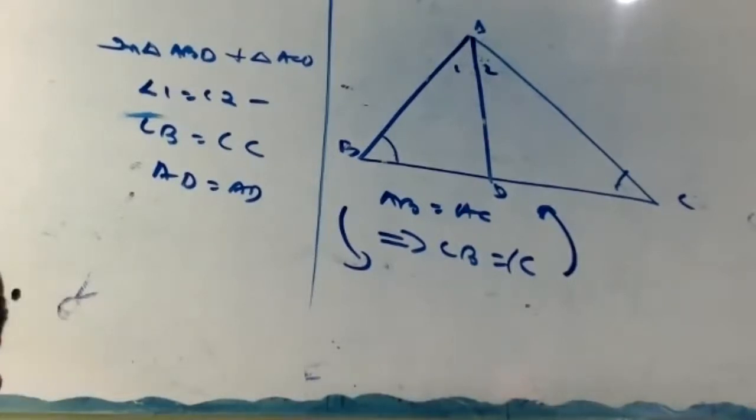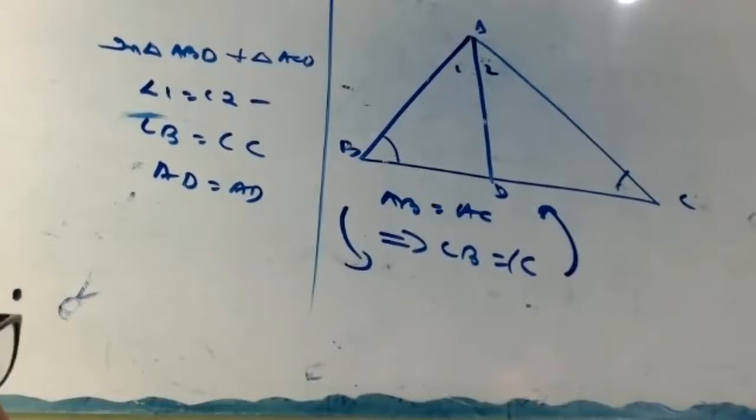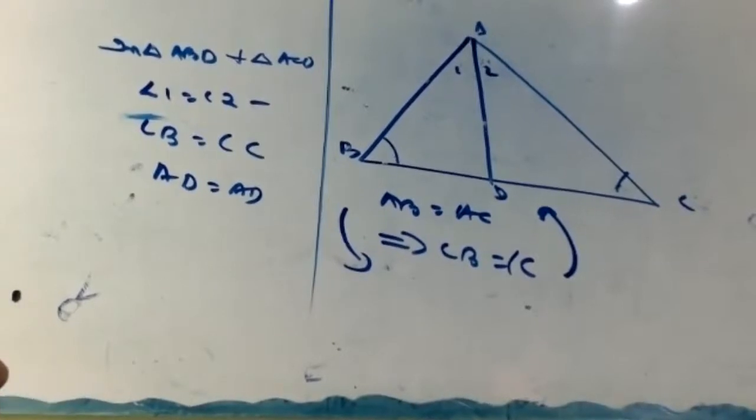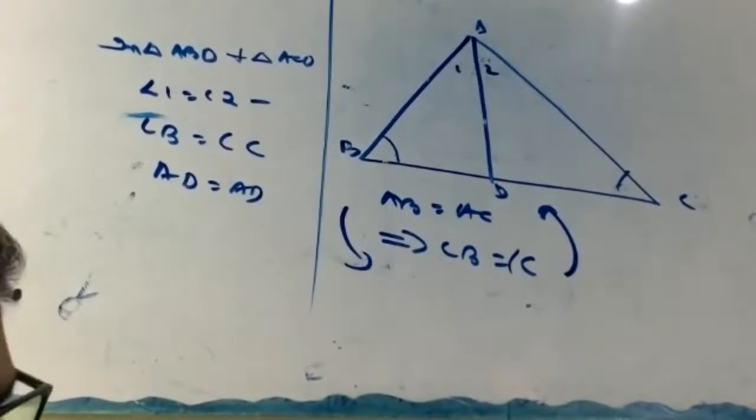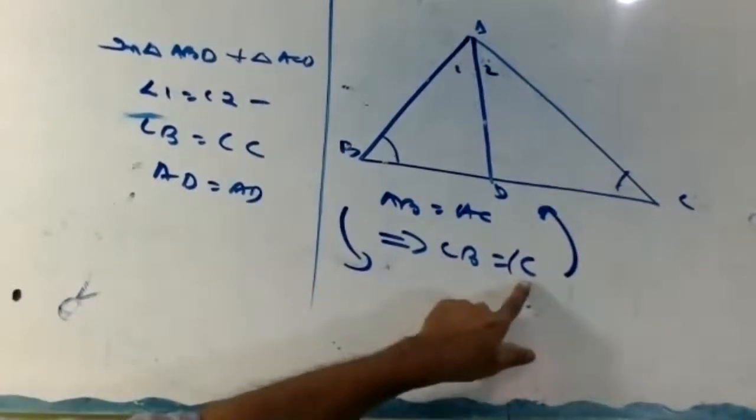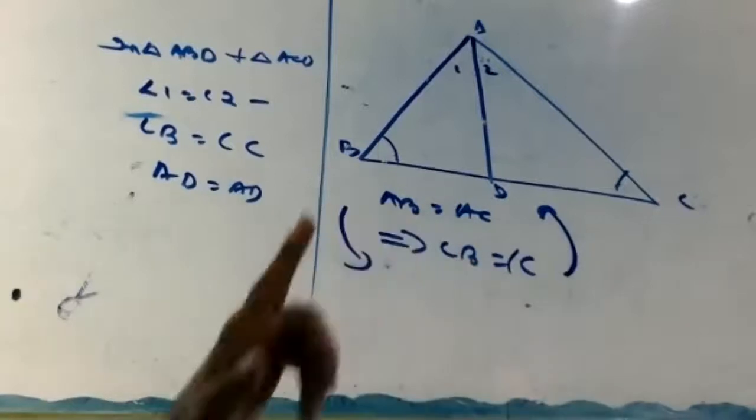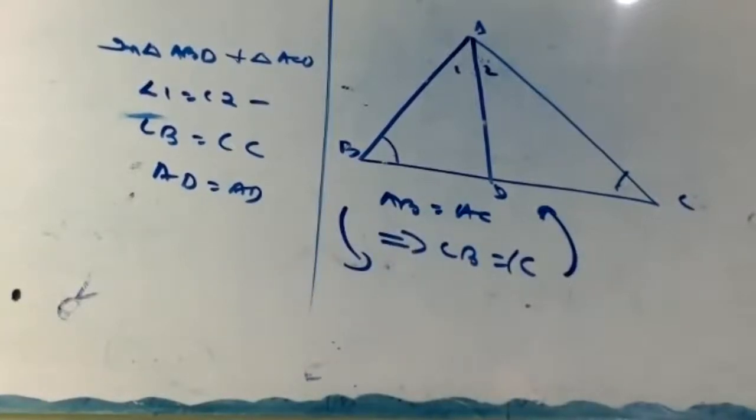This one. Okay, look at here. Here, given is what? In triangle ABC, angle B equal to angle C. To prove AB equal to AC. Original one: AB equal to AC, to prove B equal to C. The converse one: angle B equal to angle C, to show AB equal to AC.